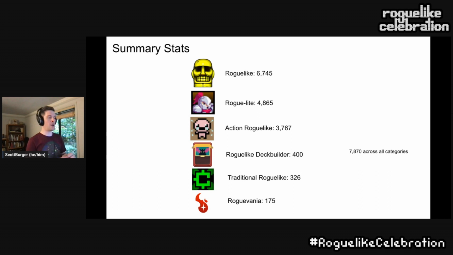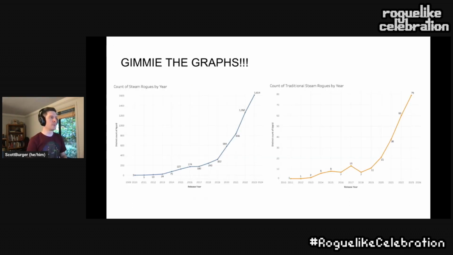This gives us an all-up view picture of different tag types, different realms of the data that we might be playing in. But show me some graphs. I want to see how this is evolving over time. What we're seeing here on the left, the blue curve, is the total number of games that have been released in this whole data set by year over time. And on the right is the specific breakout of games that are tagged as traditional roguelike.